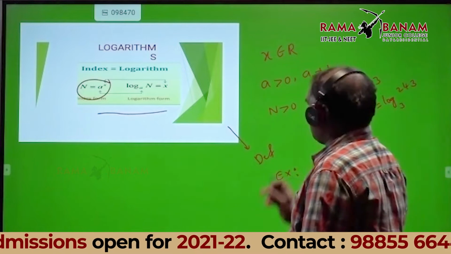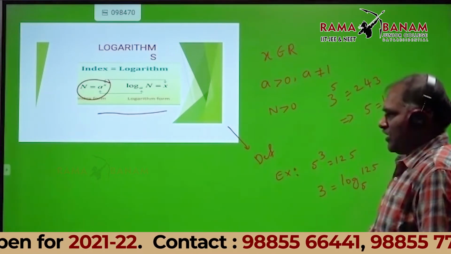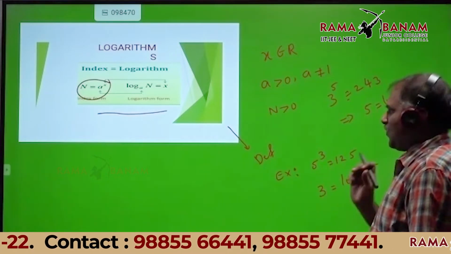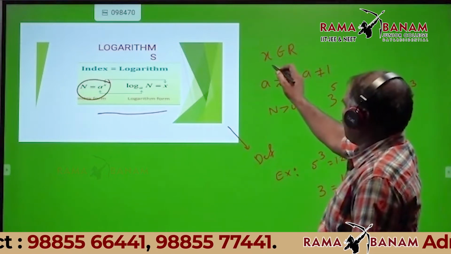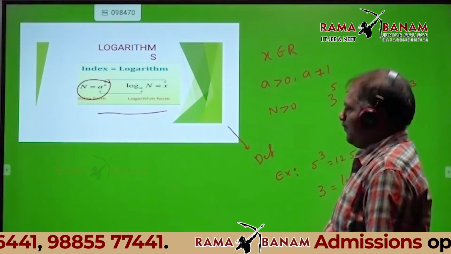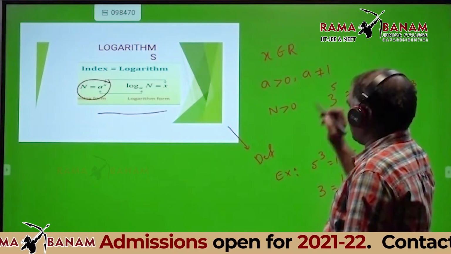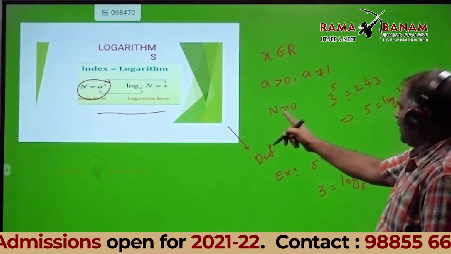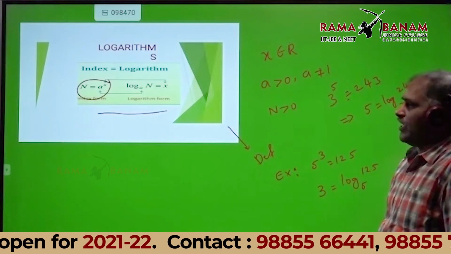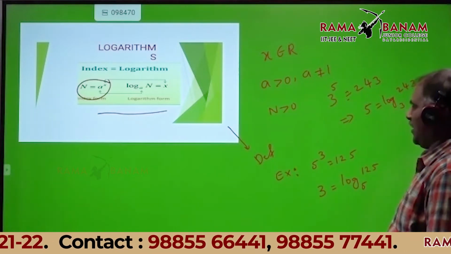Okay. What is the definition of logarithm? Definition of logarithm means x belongs to any real number and a is positive but a not equal to 1, and n is greater than 0. n is also a positive real number.